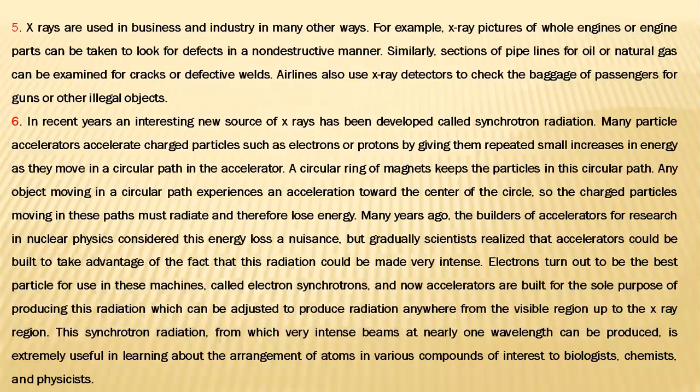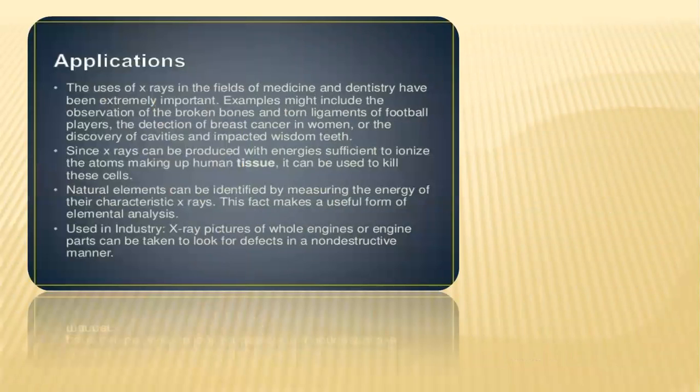In these accelerators, the radiation has to be made very intense. Electrons turn out to be the best particles for use in this machine, which is known as an electron synchrotron. Here also the use of X-rays is primarily done. It is a very high intensity beam, and this is of use to many scientists.